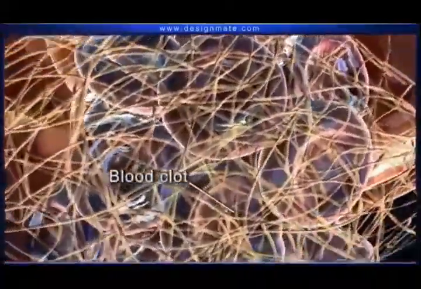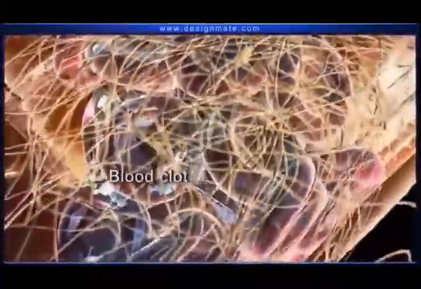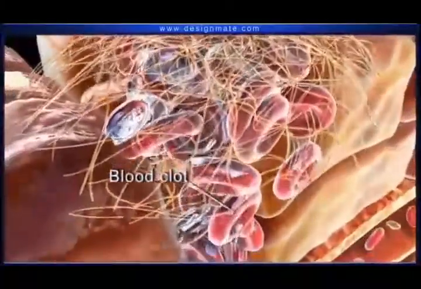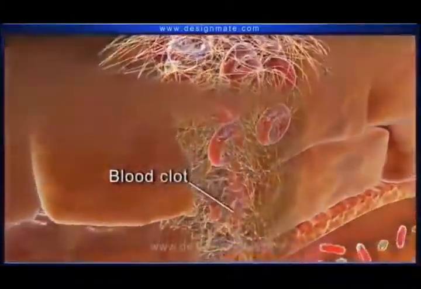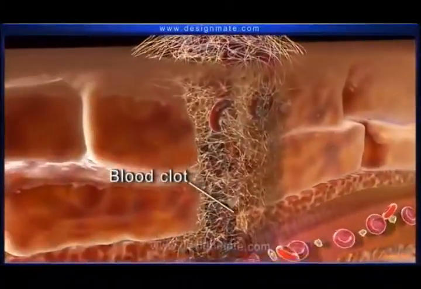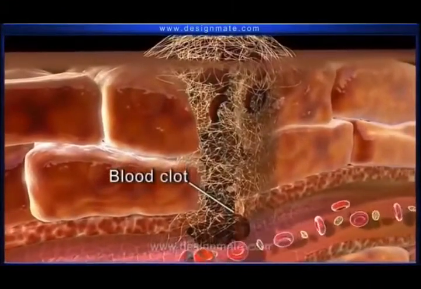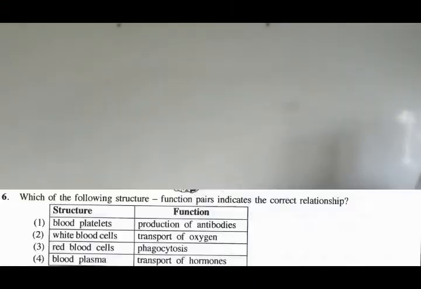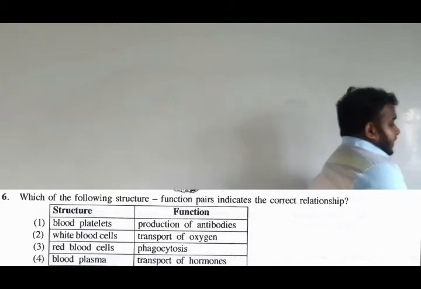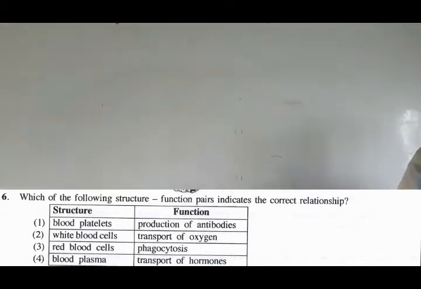The next one, white blood cells. We have studied there are two types of white blood cells, granulocytes and agranulocytes, and each has 3 and 2 types.